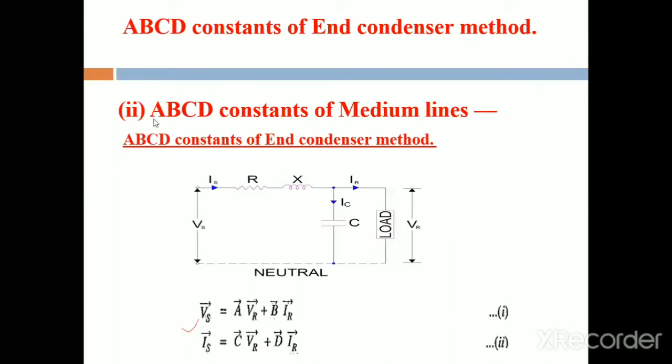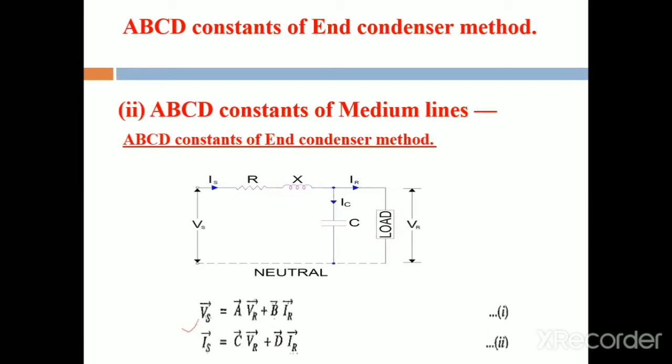Before deriving the ABCD constants for the end condenser method, we first draw the equivalent circuit diagram. What is meant by the end condenser method? In the name we have the word end. End means the capacitance is connected at the end of the transmission line. Then it is called the end condenser method.